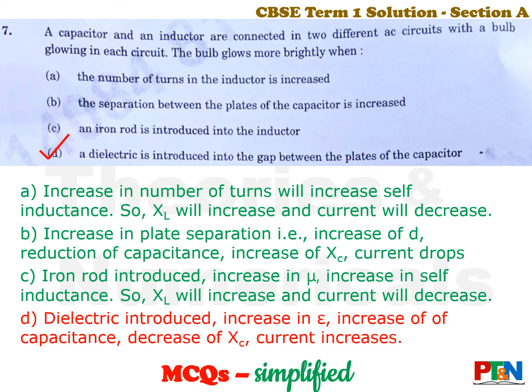Our objective is to find where current will increase, because for the lamp to glow brighter, current has to increase. So option C, rod is inserted inside the coil. That means the value of mu has increased. So again, self-inductance will increase. That will reduce the current. In the fourth case, dielectric is introduced. When dielectric is introduced, the value of the capacitance will increase. If the capacitance increases, capacitive reactance will decrease, current will increase. So our answer here is option D. Only in that case the current will increase and the lamp will glow brighter.